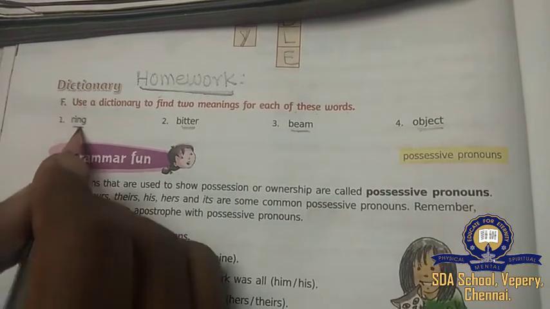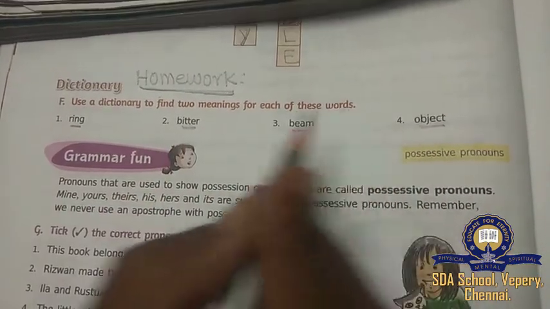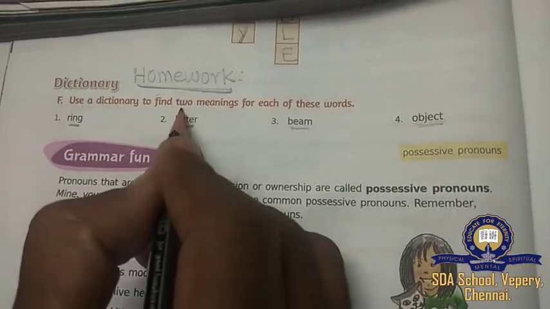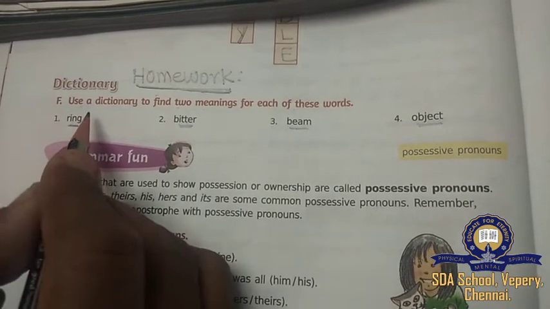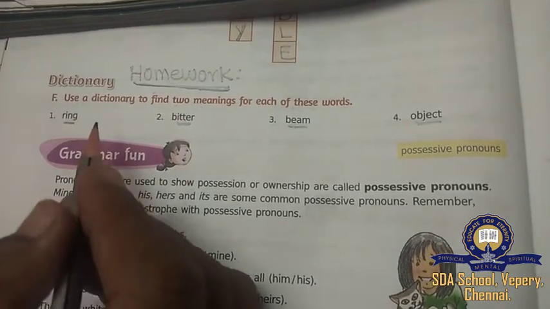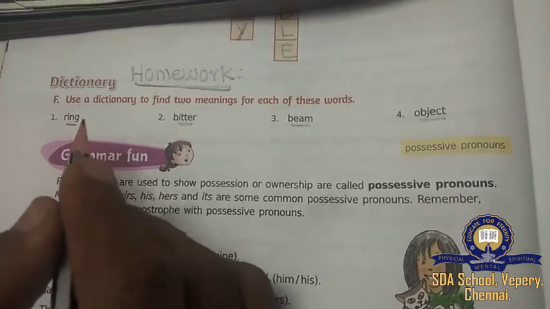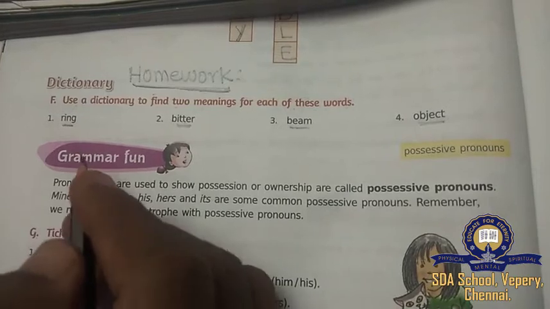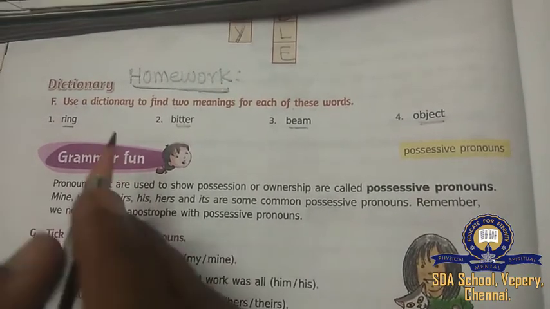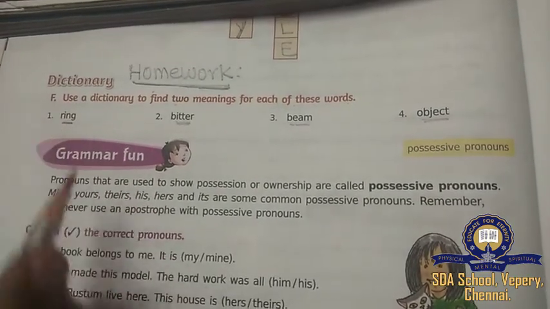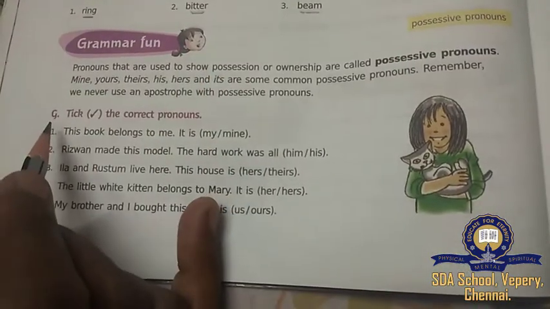Okay children, see these four words are there. You have to find two meanings for each. For ring, you have to find two meanings. It will be different only, isn't it? You have to write it and send it to me on WhatsApp or Google Classroom. Don't forget to send. This is your homework. Okay children, now we'll go to the G.